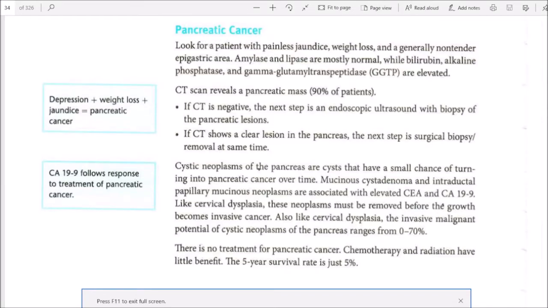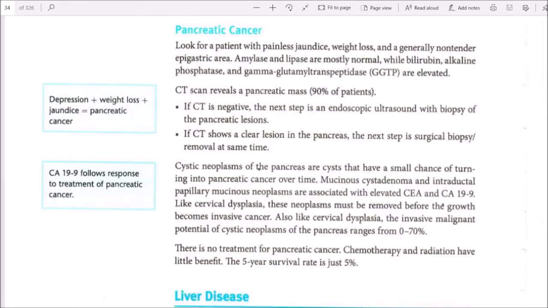Pancreatic cancer. Look for a patient with painless jaundice, weight loss, and generally non-tender epigastric area. Amylase and lipase are mostly normal, while bilirubin, alkaline phosphatase, and gamma-glutamyl transpeptidase (GGTP) are elevated. CT scan reveals the pancreatic mass in 90% of patients. If CT is negative, the next step is an endoscopic ultrasound with biopsy of the pancreatic lesions. If CT scan shows a clear lesion in the pancreas, the next step is surgical biopsy/removal at the same time.